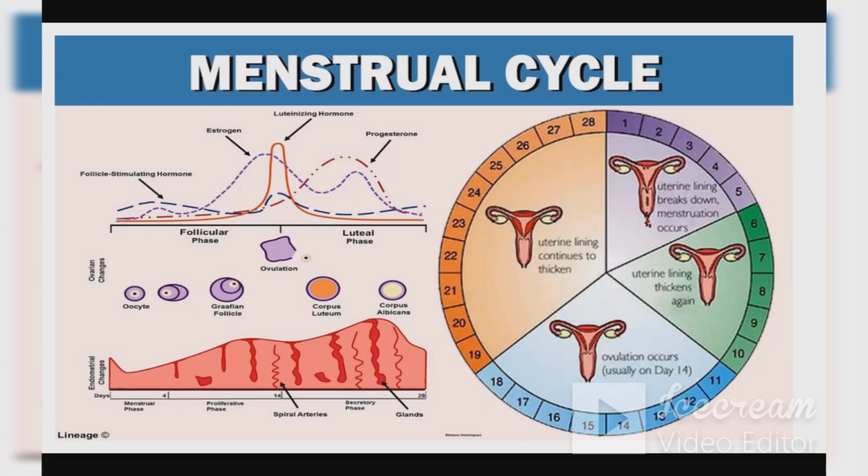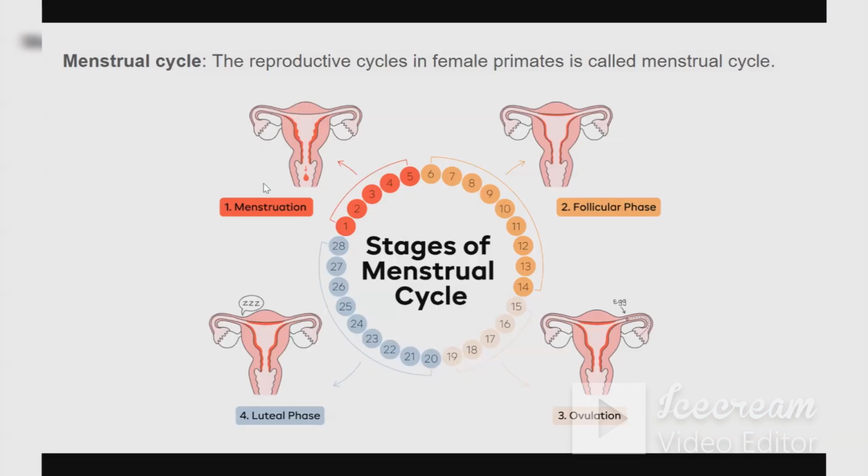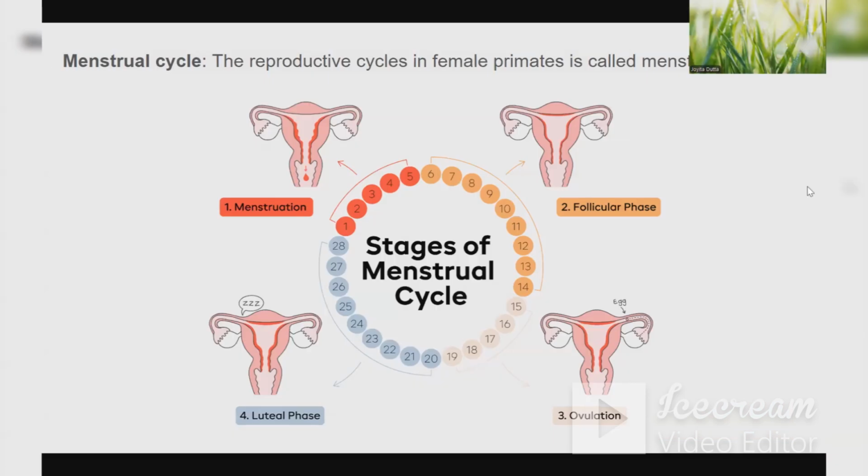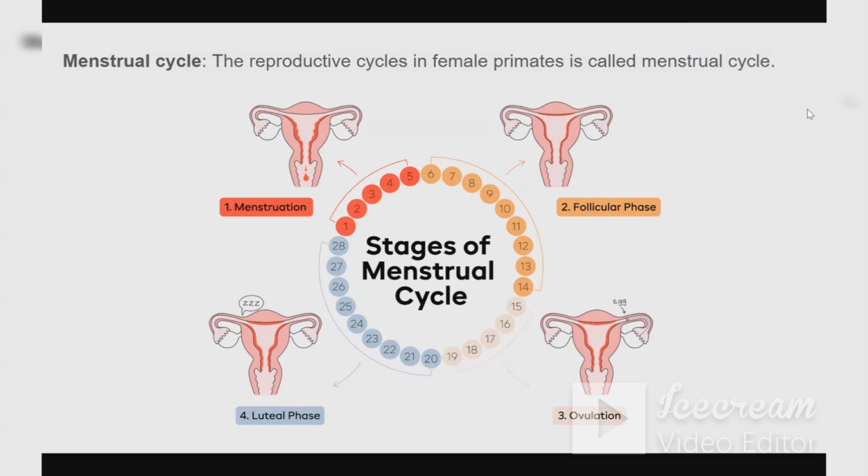This is known as menstruation. So the whole cycle that we have here is known as the menstrual cycle. If I say what is the menstrual cycle? The menstrual cycle is nothing but the reproductive cycle in females.